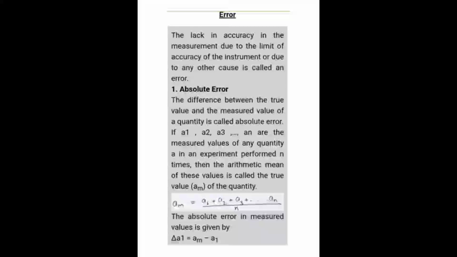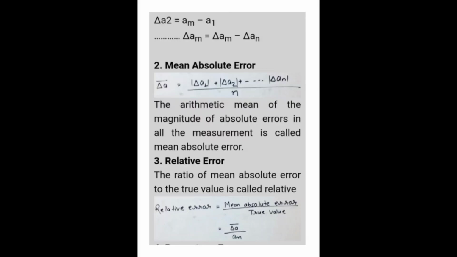So if a1, a2, a3 are the measured values of any quantity and the experiment is performed n times, the arithmetic mean will be a1 plus a2 plus a3 up to an, total divided by n, where n is the number of experiments done, right? So del a1 is am minus a1, del a2 is am minus a2, similarly del an is am minus an. This is the formula for absolute error.